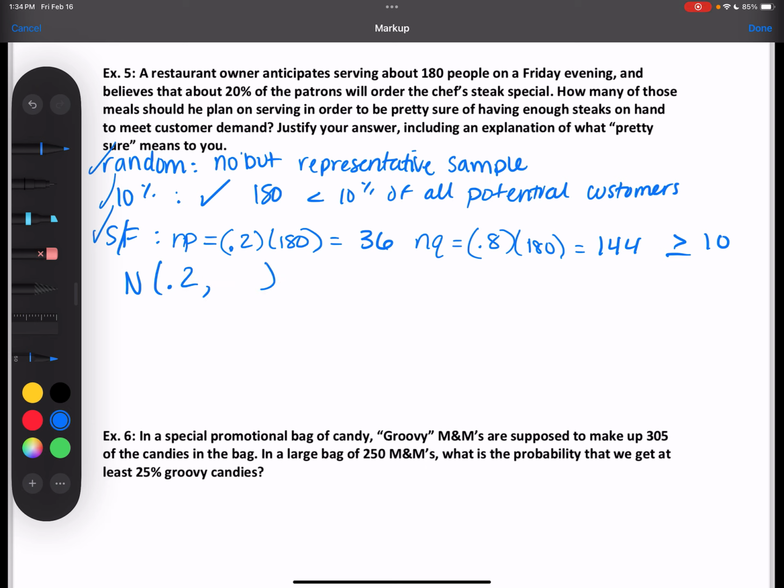So how do I find the standard deviation of p hat? Square root of pq over n. Yep. So square root of 0.2 times 0.8 divided by 180.